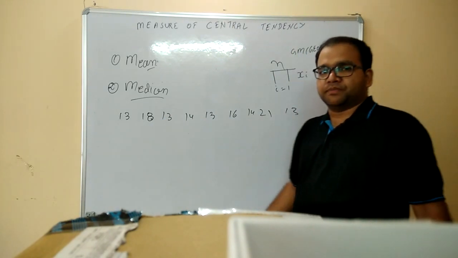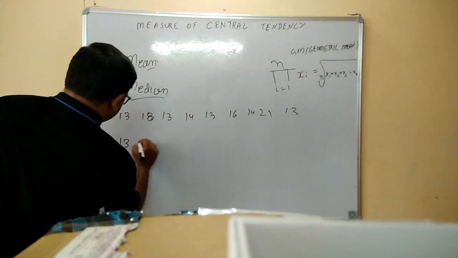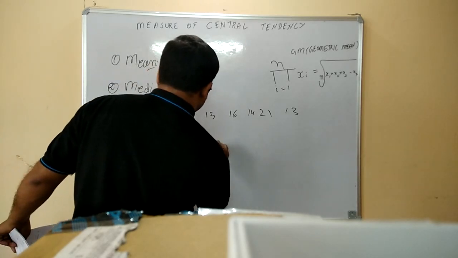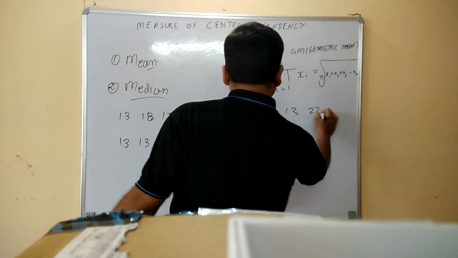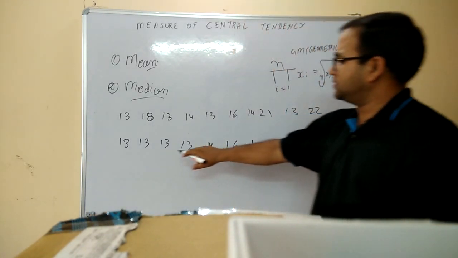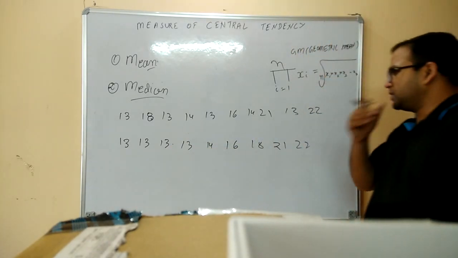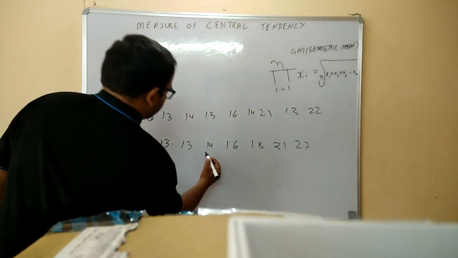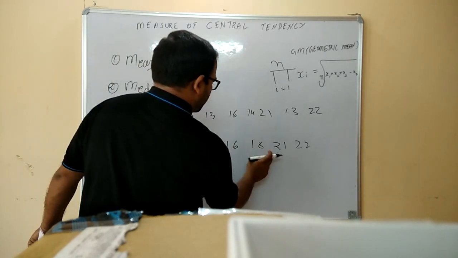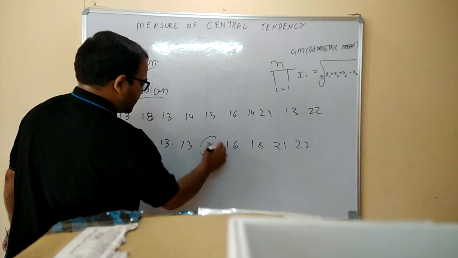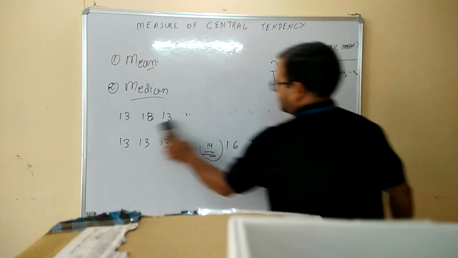Now I want to calculate the median. So the first thing that I have to do is arrange them in ascending order. Like I am arranging them in ascending order. So, since I am having a total of 9 digits, my median will be the middle point, and that will be around 14. If I count 4 steps in this direction, then I get the median as 14. The median of this series is 14.